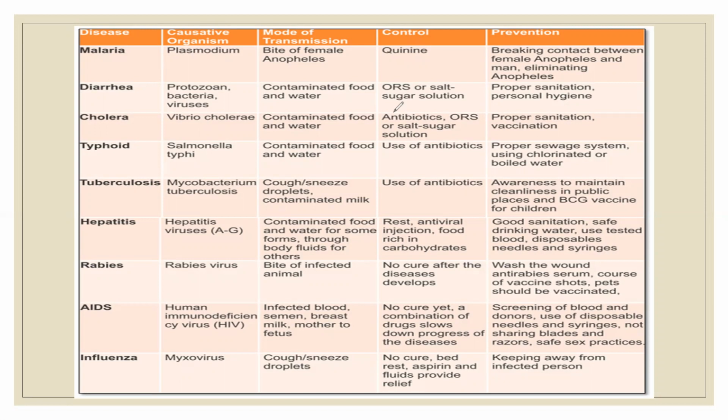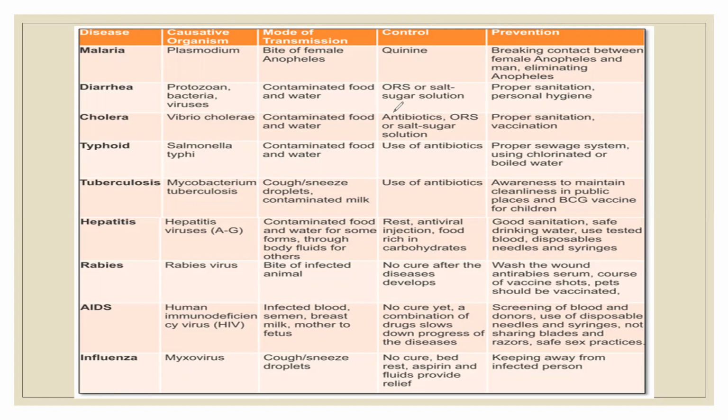Then comes cholera, where the causative agent is a bacterium. The name of the bacterium is Vibrio cholerae. Typhoid: the causative agent is Salmonella typhi, which is a bacterial disease. Tuberculosis is again a bacterial disease. The causative agent is Mycobacterium tuberculosis. Hepatitis is a viral disease, and there are hepatitis viruses from category A to G. So they have different hepatitis viruses: A, B, C, D, and so on.